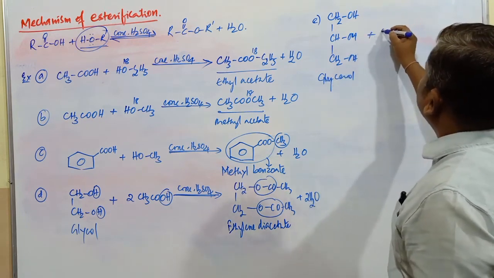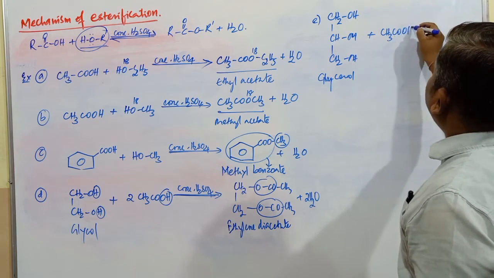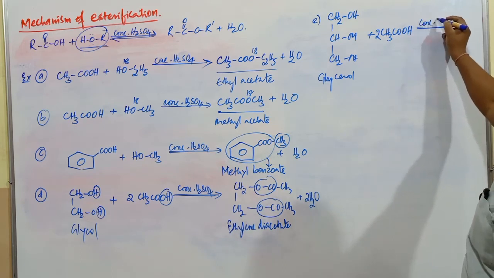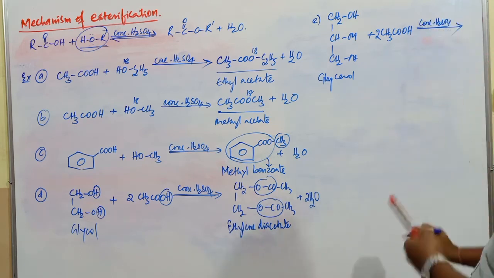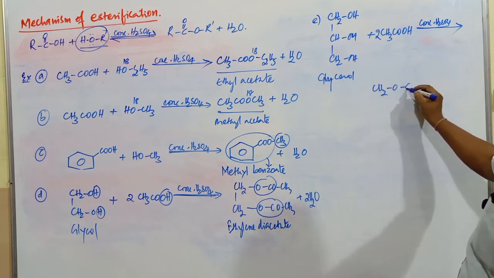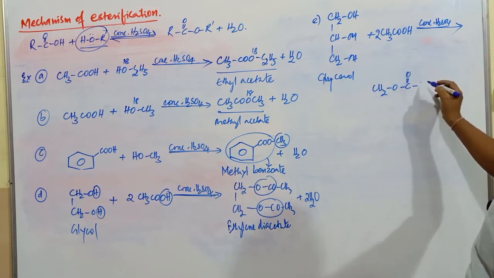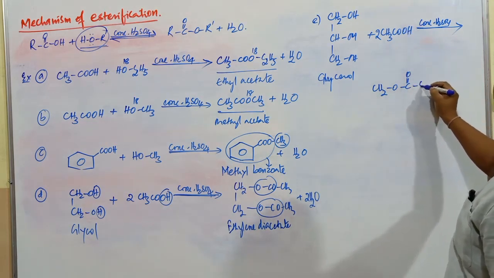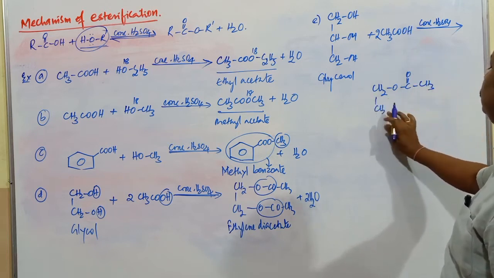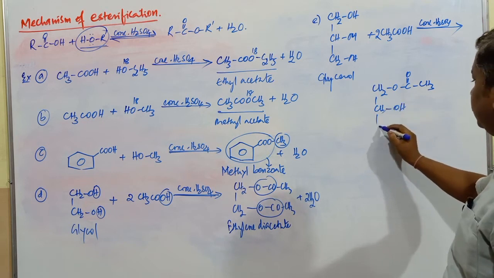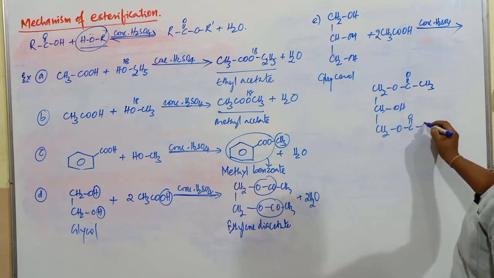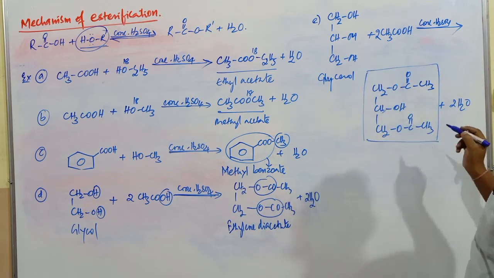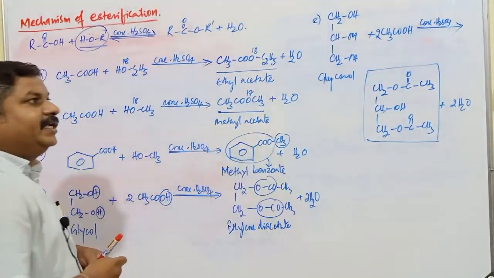When it is treated with CH3COOH, let us go with 2 moles of this compound. What is the product obtained in presence of concentrated H2SO4? So the product is CH2OCOCH3, CHOH as it is, CH2OCOCH3 plus 2 moles of H2O. This is also an ester compound. That is also an esterification reaction.